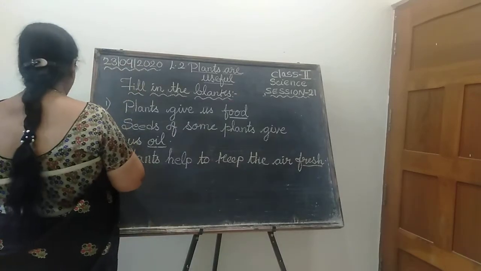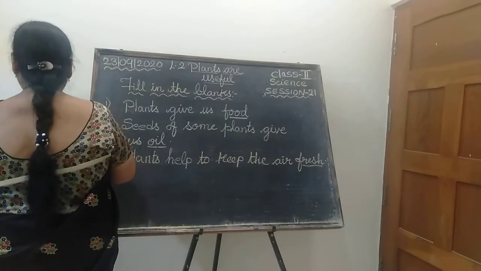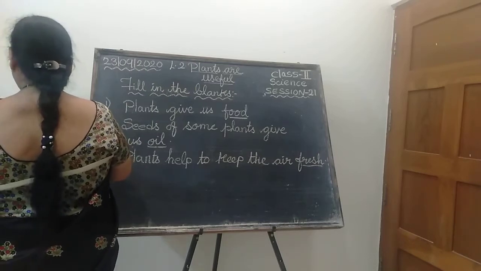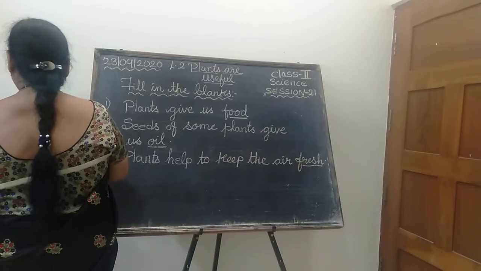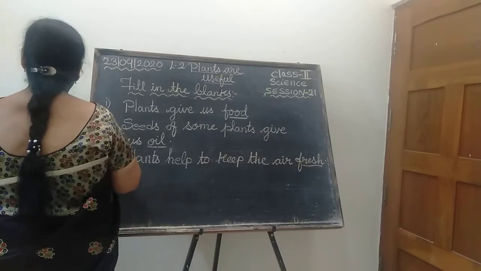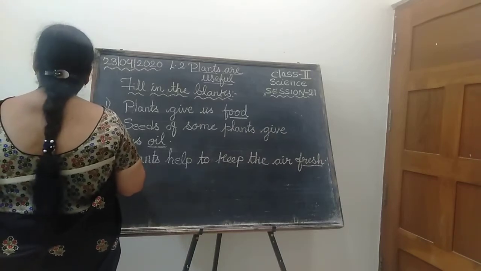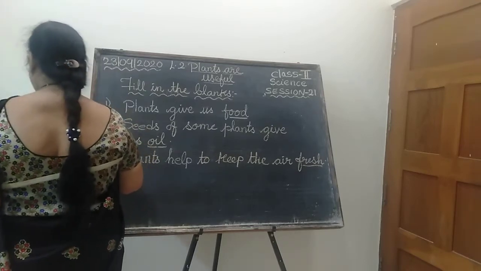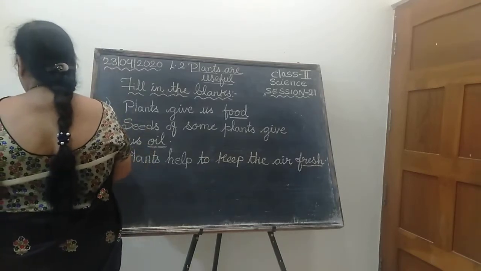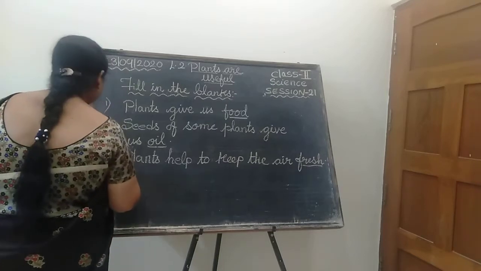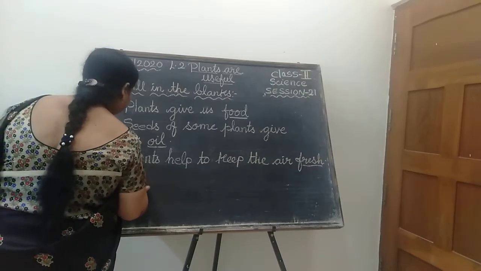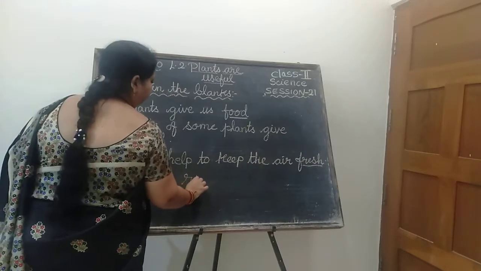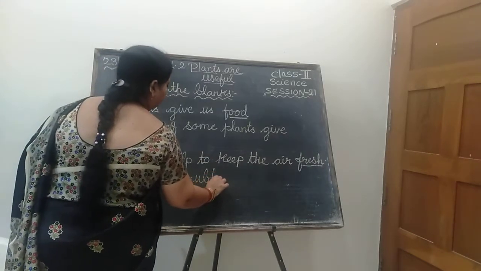The next one, be ready. We get rubber from rubber tree.